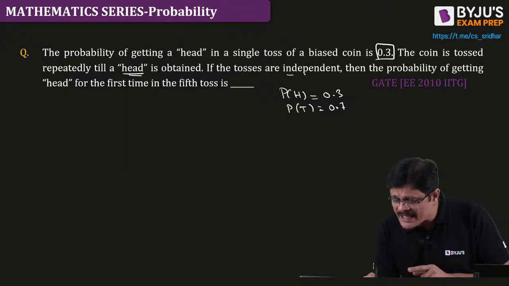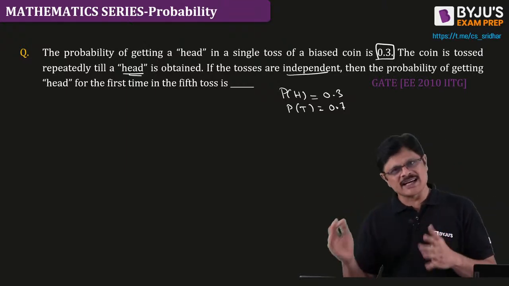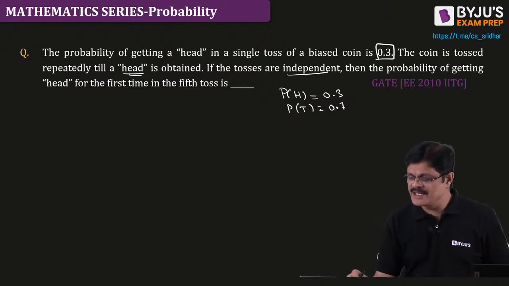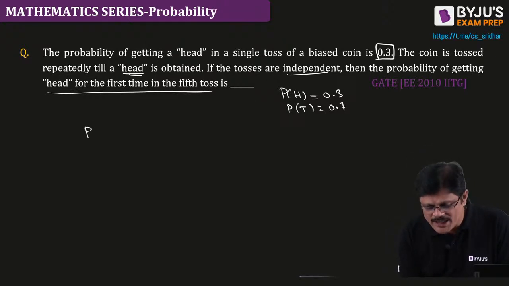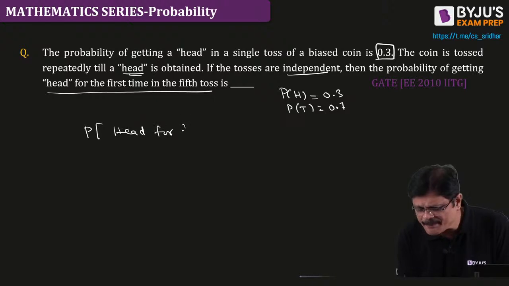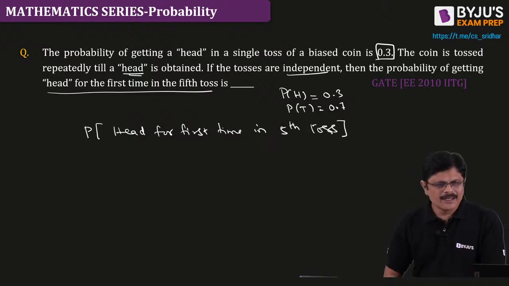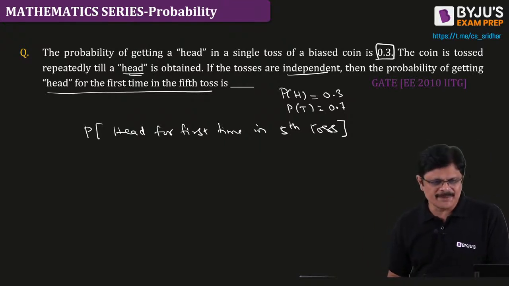If the tosses are independent, wonderful, biased coin, but the tosses are independent, obviously. Different tosses are generally independent, my friends. Then what is the probability of getting head for the first time in the fifth toss? This is the question, sir.